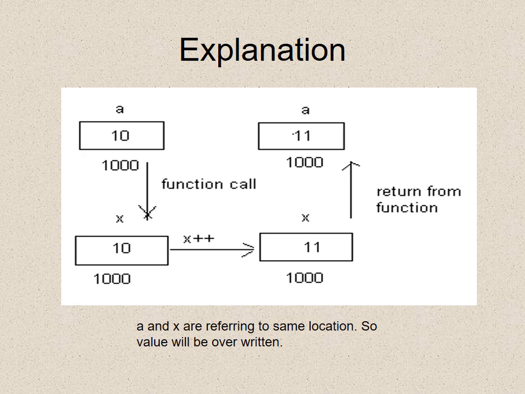After increment, the value of x becomes 11, stored at place 1000, and when we return to a, though the stored place is 1000, the value of a now becomes 11. a and x are referring to the same location, so the value is overwritten.